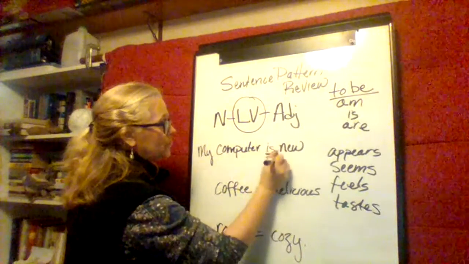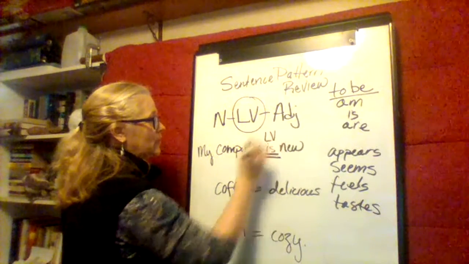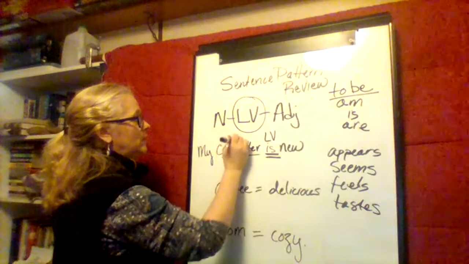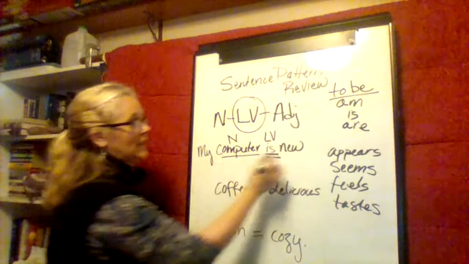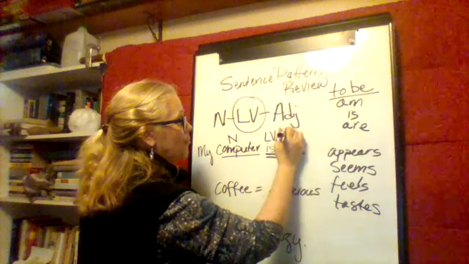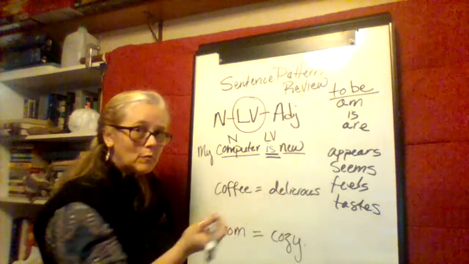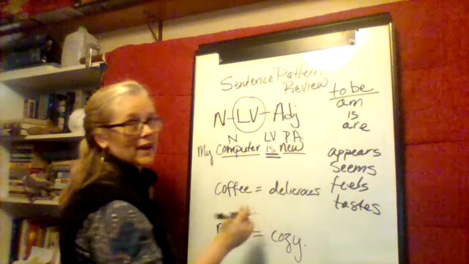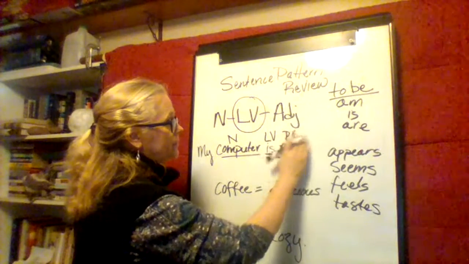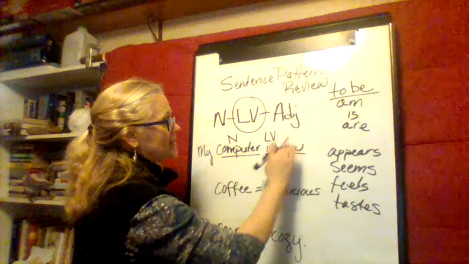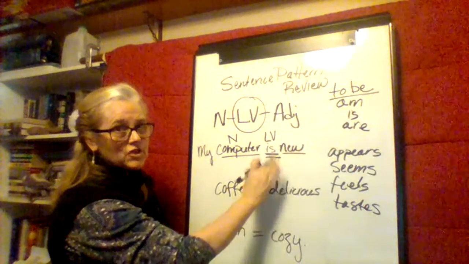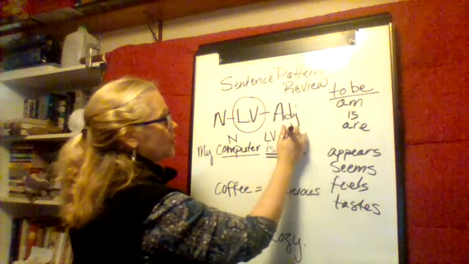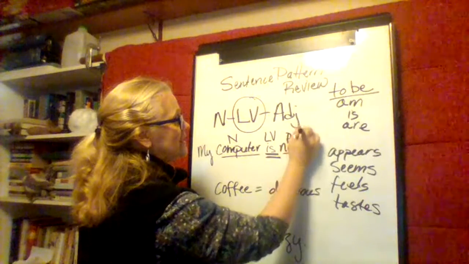Here's my verb. I'm going to call it a linking verb. Here's my noun or subject, and here is my predicate adjective. Some grammar books like to call it a PA for predicate adjective. And it's important to remember that it's an adjective that lives in the predicate, which is the second half of the sentence. So I will call it a PADJ,